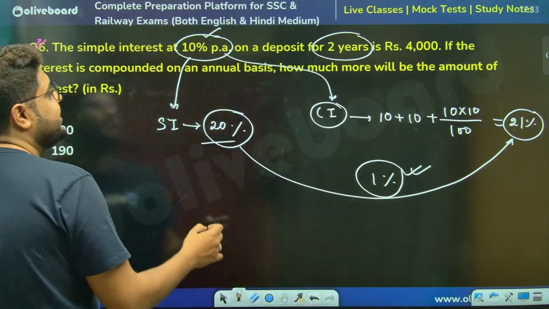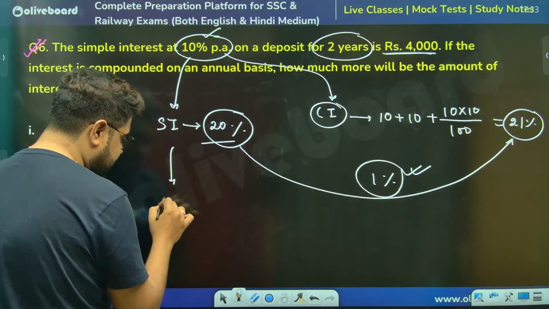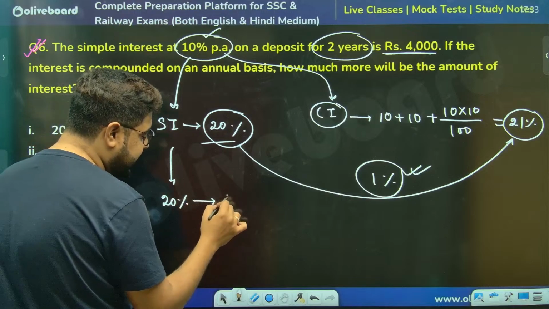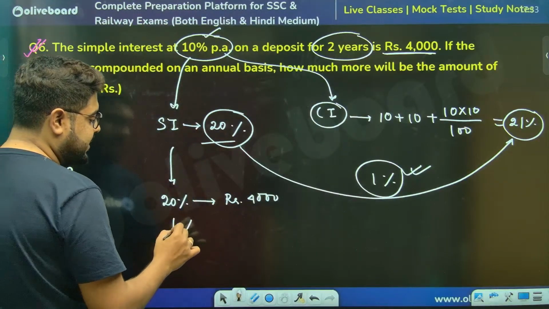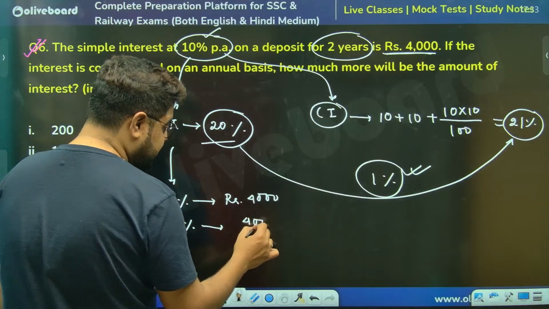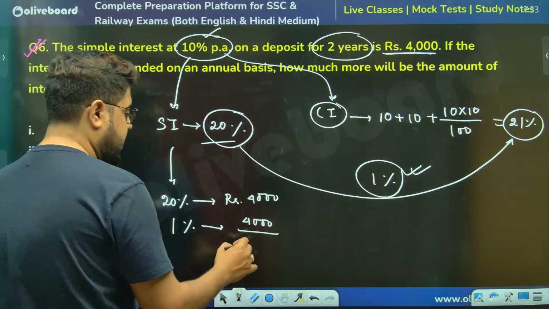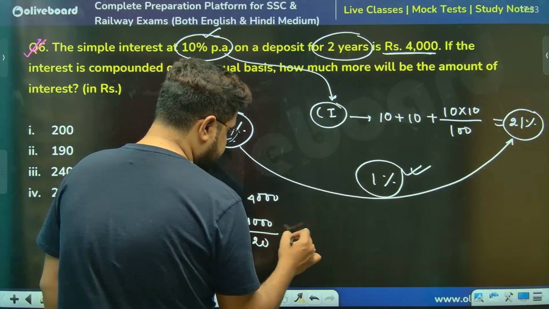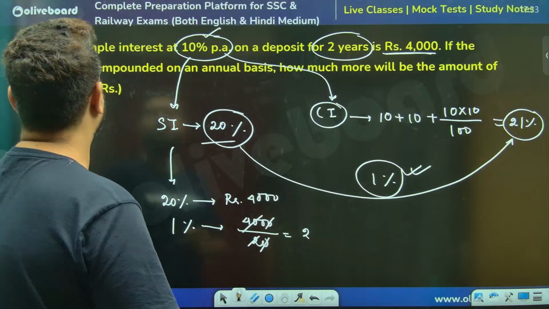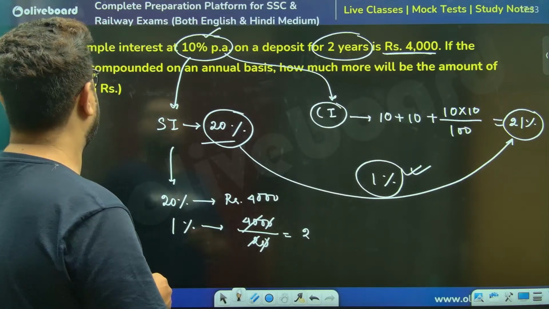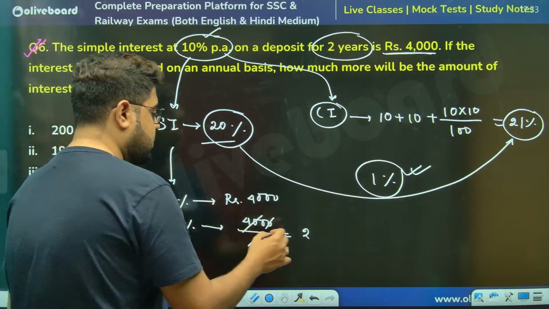Now, sir, you will say, simple interest is this. Meaning, mathematically, the value of 20% is given as 4,000 rupees. Sir, I need 1%. 4,000 divided by 20. Yes, that is what I said, 200 rupees.